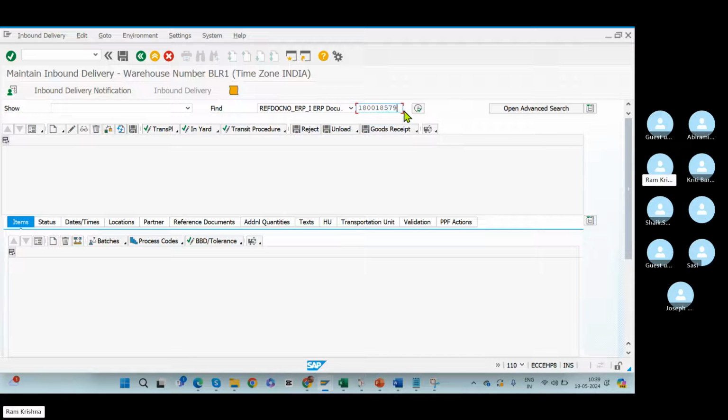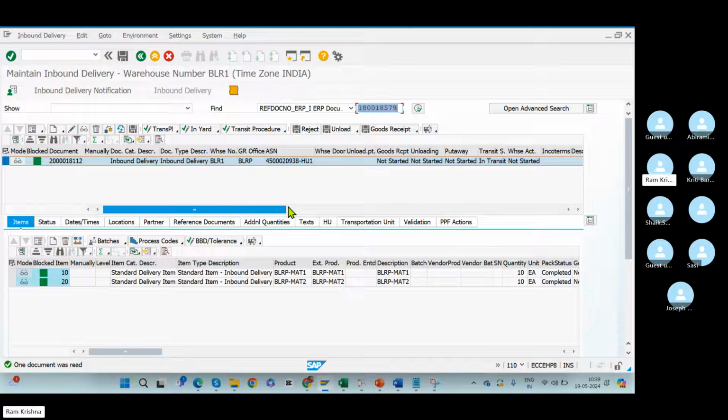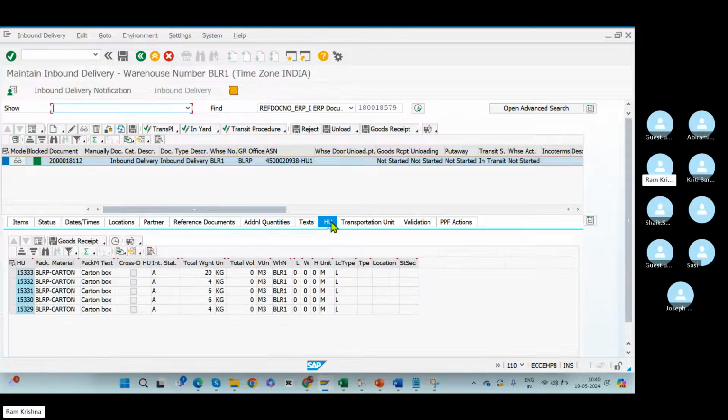If you see this delivery in the EWM system, this delivery is having almost 5 carton boxes.